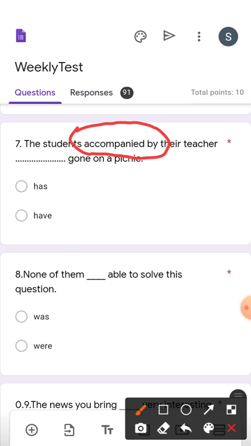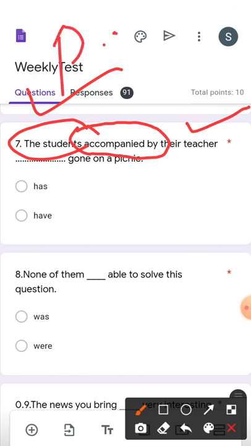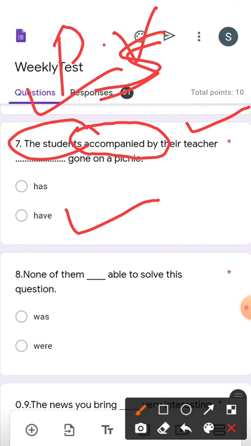Whenever those phrases are there, then we have to consider the first subject. There is one more subject, their teacher, which is singular, and the first subject is a plural subject. The students is a plural subject. So we need a plural verb, and have is your plural verb. The students have gone on a picnic.